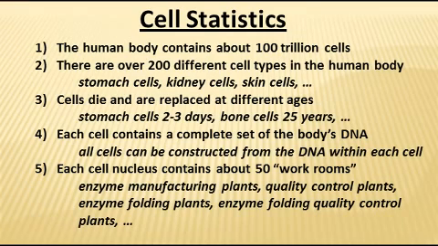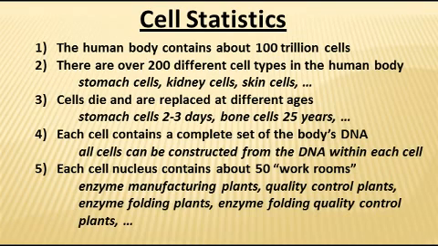Now, a cell itself, as we'll see in the next couple of slides, is a complex thing. The nucleus of the cell, we'll see in a minute, contains about 50 workrooms.